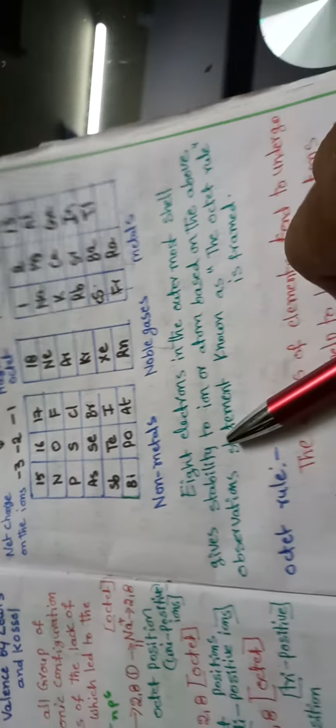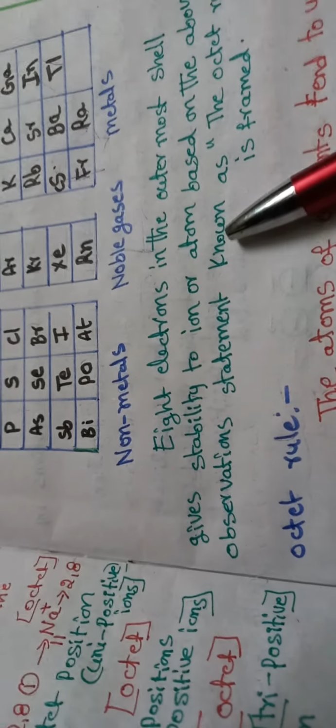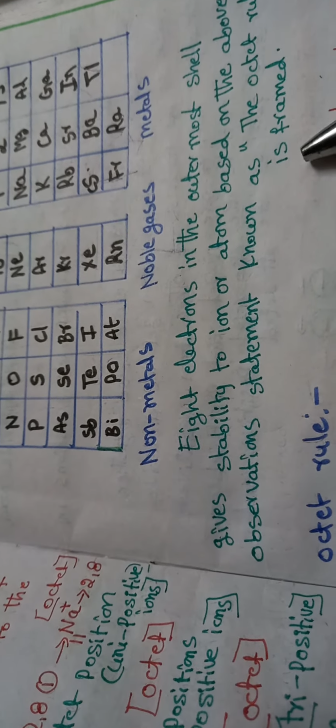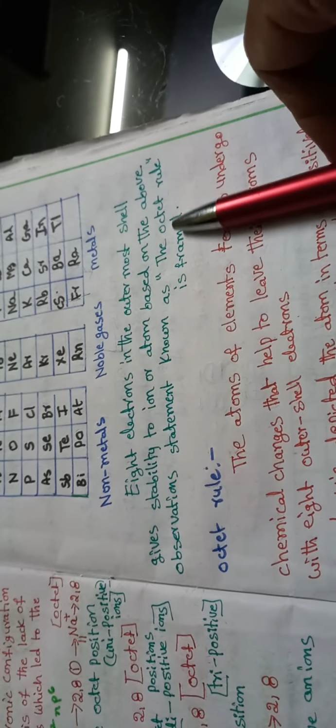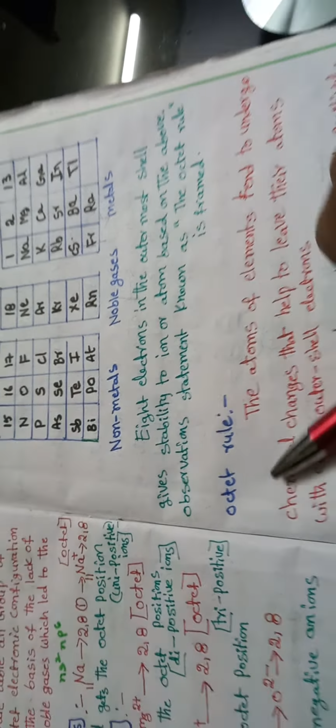So 8 electrons in the outermost shell give stability to an ion or atom. Based on the above observation, the statement known as the octet rule is formed. So metals and non-metals lose or gain electrons to get the octet position like the noble gases. So it is framed as the octet rule.